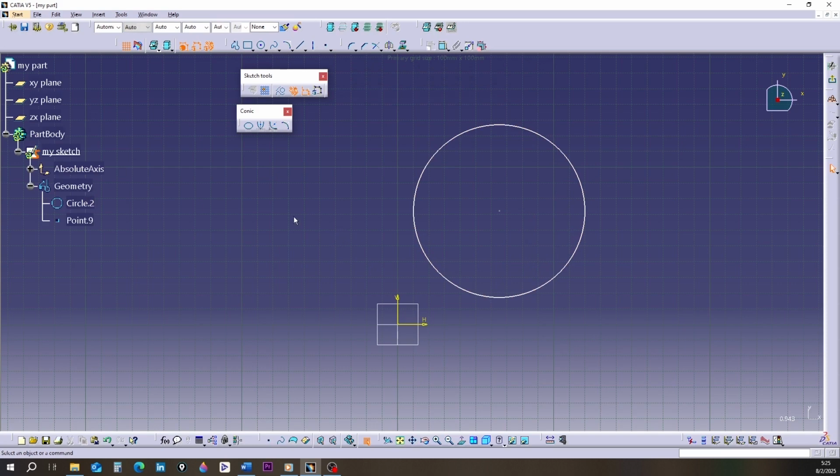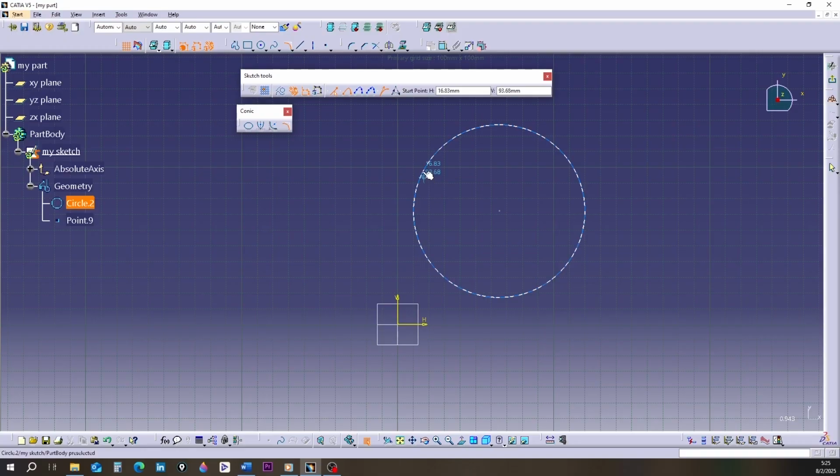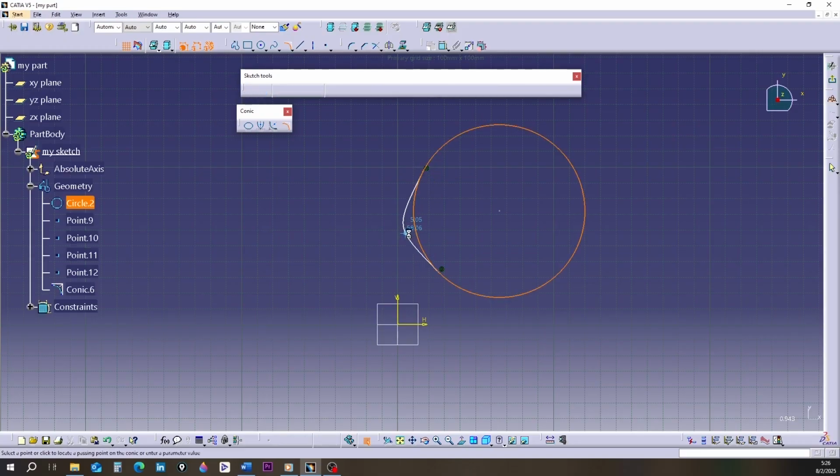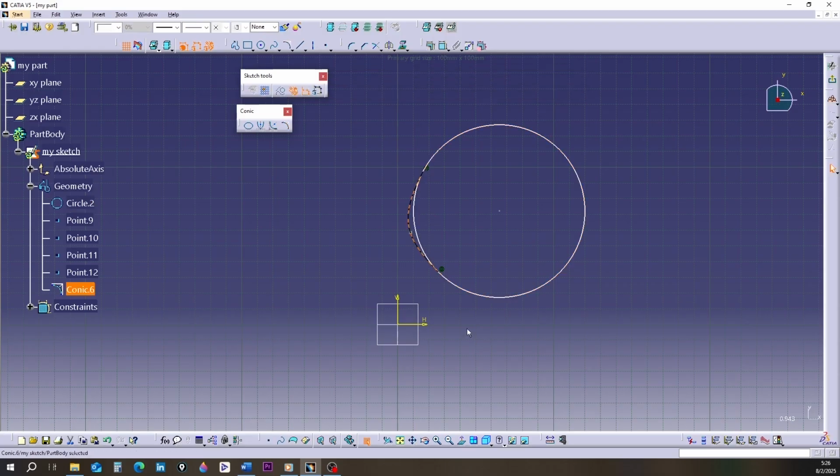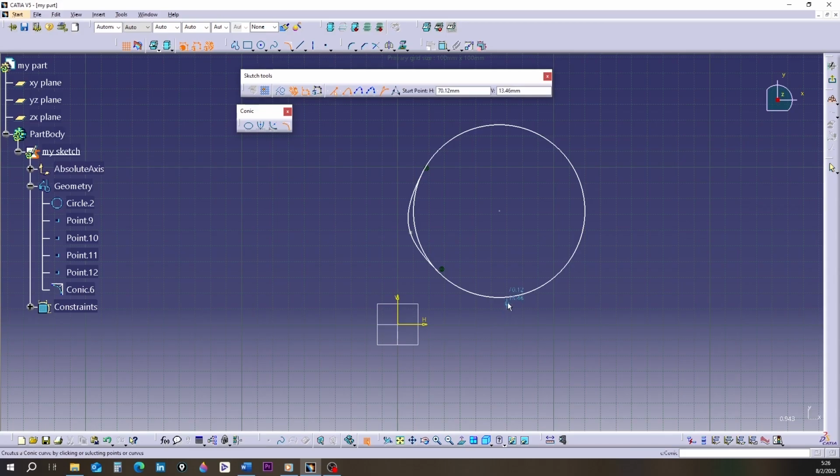2-point drawing method. Imagine we have a circle on the screen. Click on the Conic tool to activate it. Activate the 2-point drawing method in the Sketch Tools toolbar. Click on 2 points on the circle. Move the mouse slowly a little. You'll see a wide curve being created.